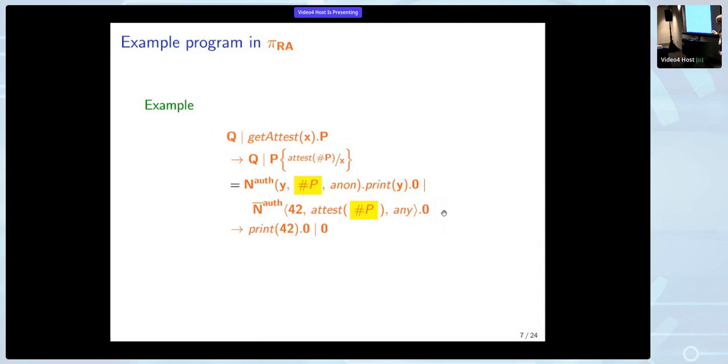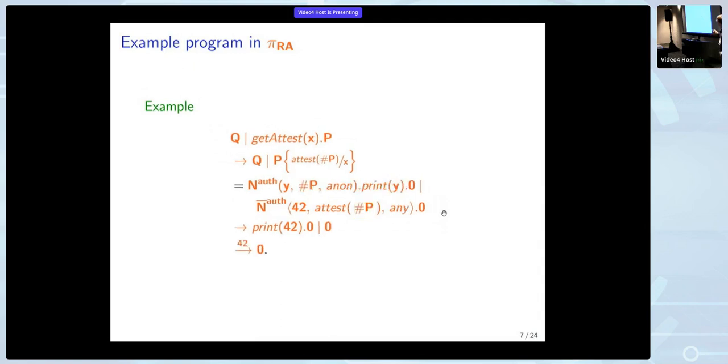So this means that, well, again, the Y is replaced by 42, and then 42 is printed, so 42 will again appear on the trace. The interesting thing here, compared to the PyCalculus example I showed you, is that if you put an attacker into the game over here, this print statement will only print 42. Because if you put another attacker in there, the only way he can get access to an attest of P is because it is P. So the only communication that will work is sending 42.